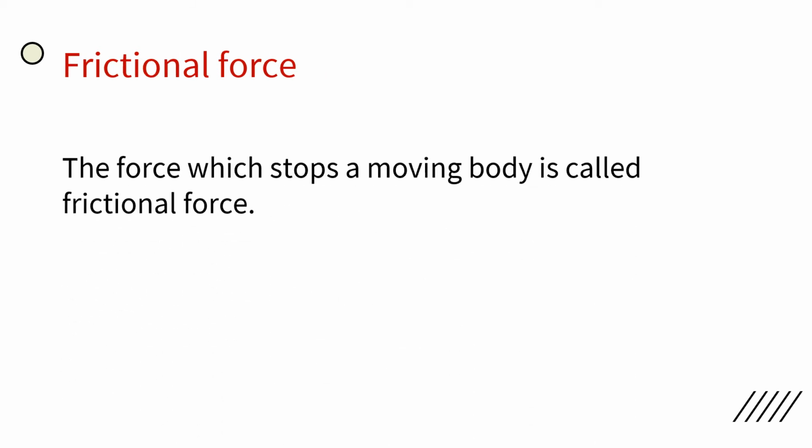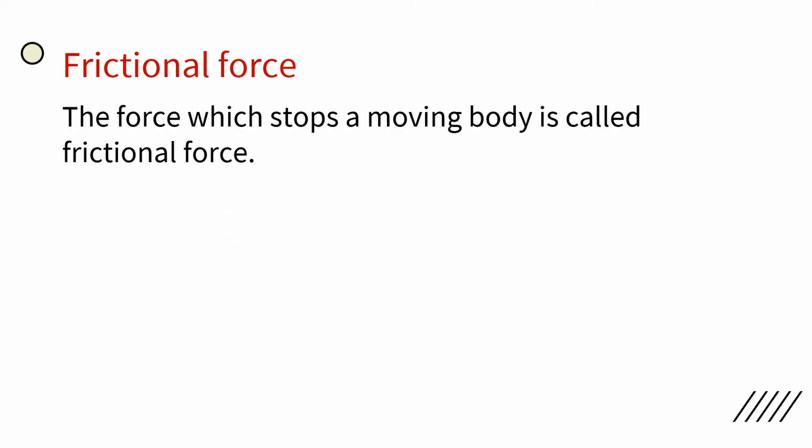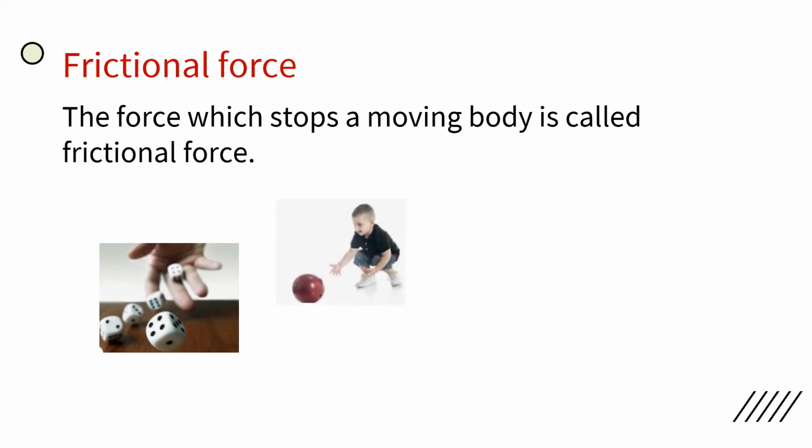Now, let's understand about the frictional force. When you roll a ball or dice along the ground, it gets slower after a while and then stops. Why does this happen? When two objects rub against each other, friction is caused. Here, the ball or dice slows down and stops because of friction between them and the ground. This particular force, which stops a moving body, is called the frictional force.